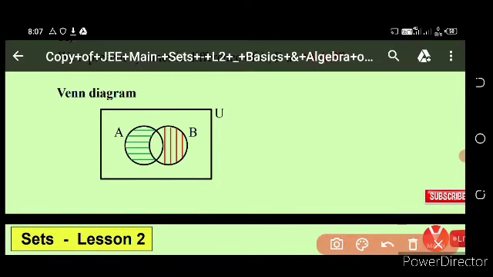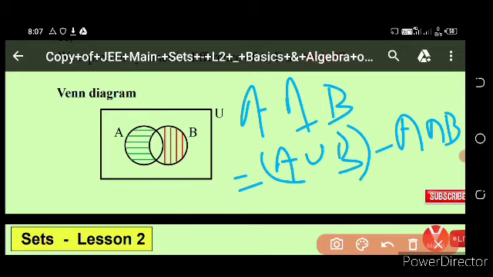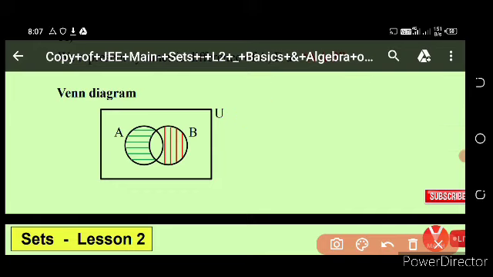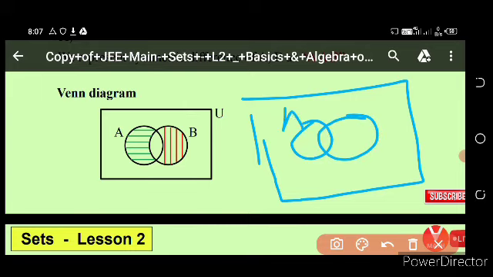Here see the Venn diagram. A symmetric difference B is equal to A union B difference A intersection B, or we can write A difference B union B difference A. So in the Venn diagram, if we consider this is the universal set, this is the set A, this is the set B, then what is the symmetric difference?